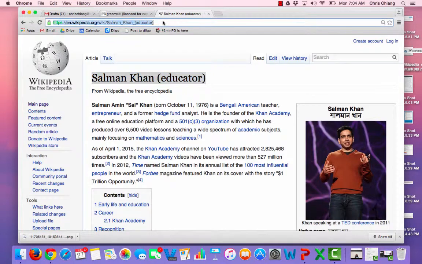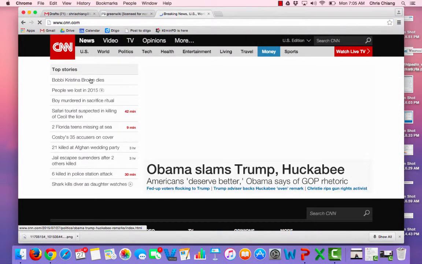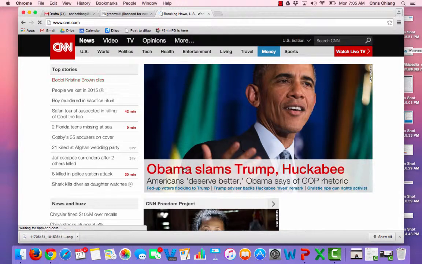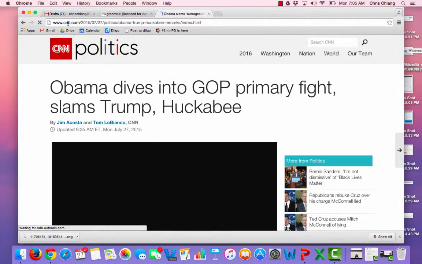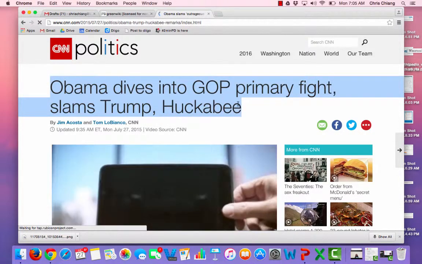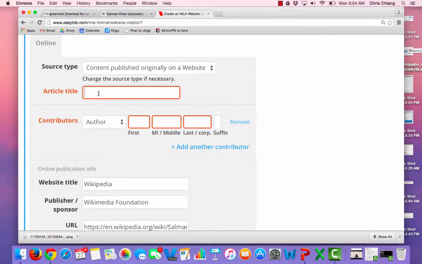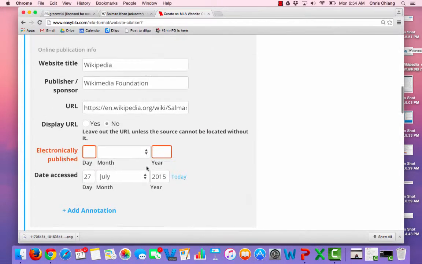Or if I went to, let's say CNN, okay? And we clicked on the story here. CNN.com is the website title. The article title is Obama dives into the GOP. Here, it's also what shows up on the tab. So I just copy paste that in. Who are the authors or contributors? I'll have to leave that blank. Wikipedia, we just don't know who it is.